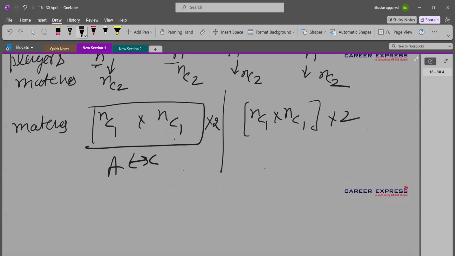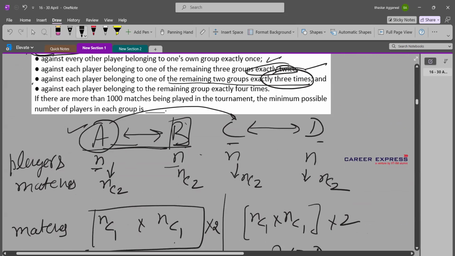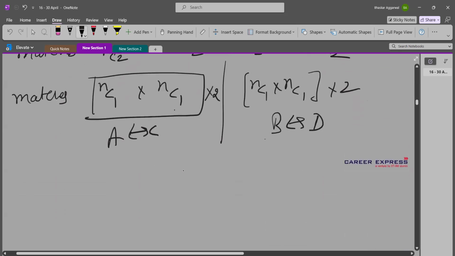So A and C will play and B and D will also play each other. Right? So D has already played with C. So D will go play with B. A will go play with C. So number of matches in this scenario.